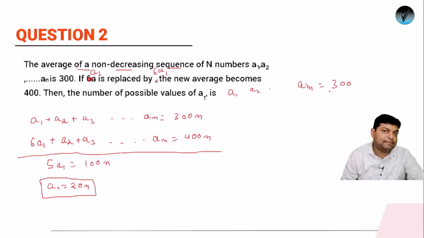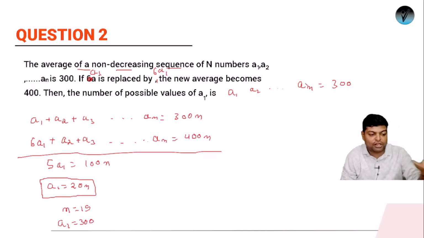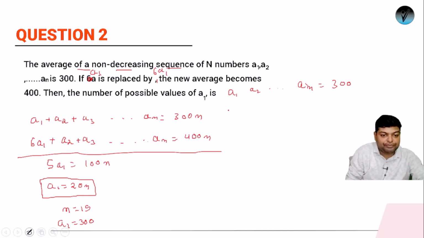Now suppose I'm keeping the value of n as 15. You may ask, sir, how did n become 15? Because a1 is 20n, and if you multiply it by 20, it is around 300. So suppose n is 15, then we'll have a1 as 300.